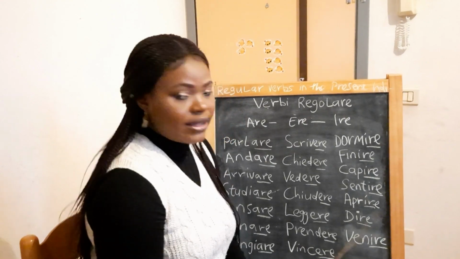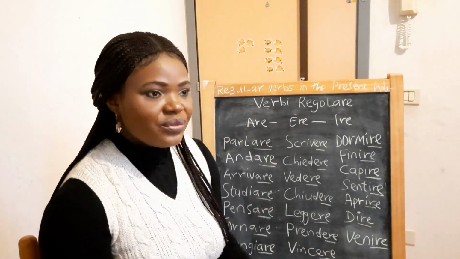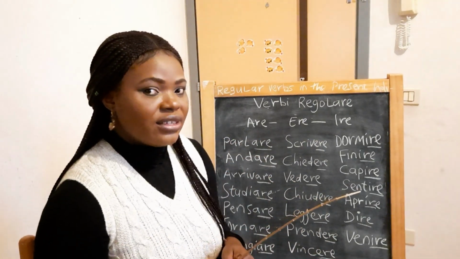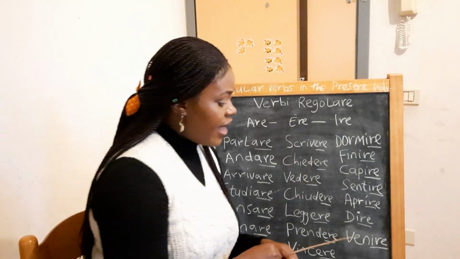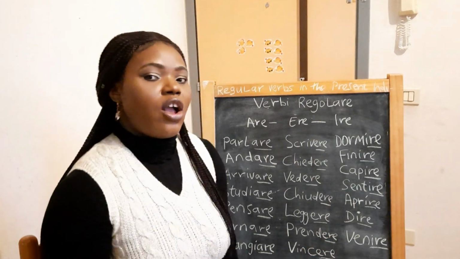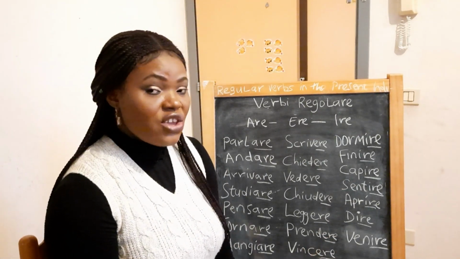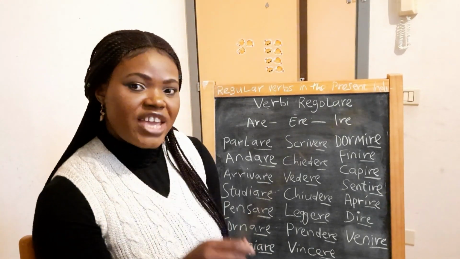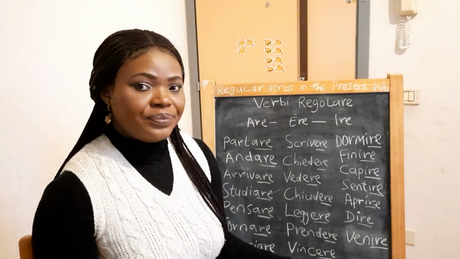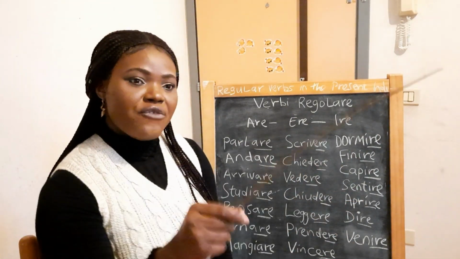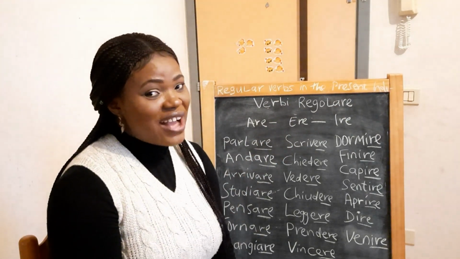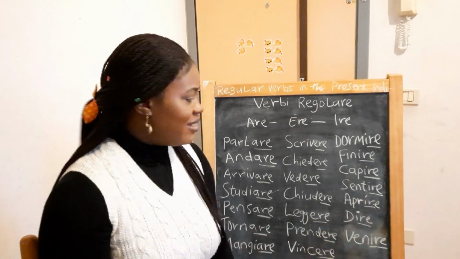Then the last verb I have here is the verb venire. Venire means to come. Here it changes a bit: not io vengo, no. Here you say io vengo. Io vengo, I come. Tu vieni, you come. Lui o lei viene, he or she comes. Noi veniamo, voi venite, loro vengono. Hope you are catching it gradually.